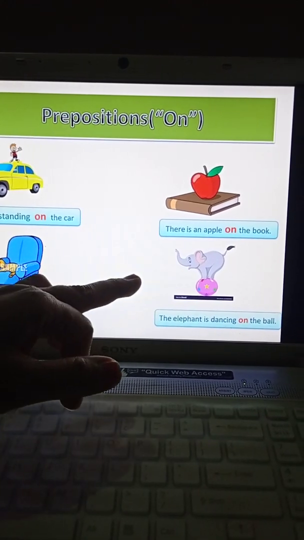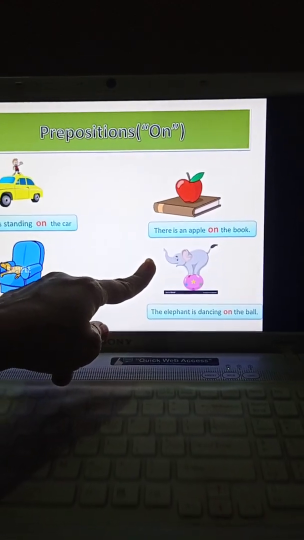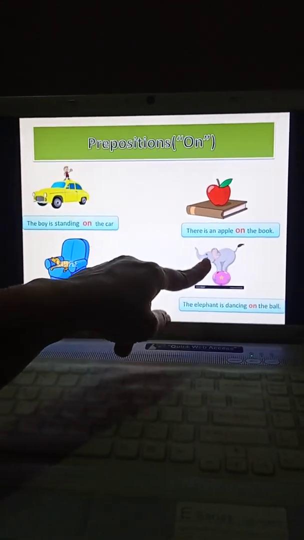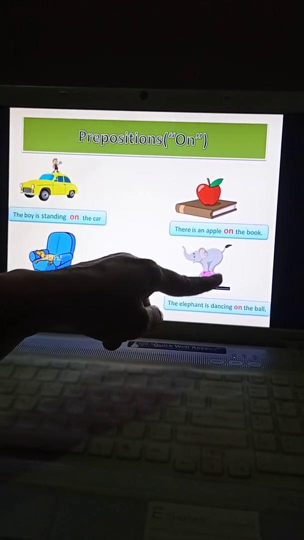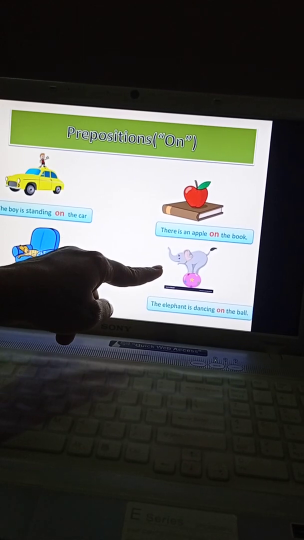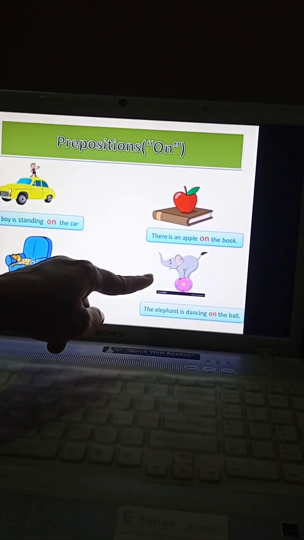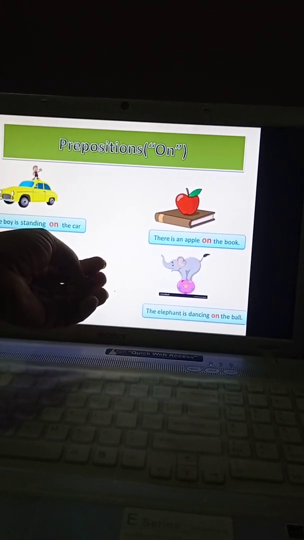Yes. Are you able to see what the elephant is doing in this picture? Where is the elephant? The elephant is dancing on the ball. I think so, children. You have seen this scenario in the circus show also. Many times the elephant used to dance on the ball or do many other activities, children.